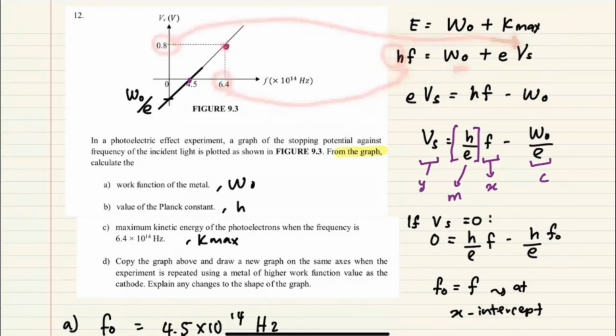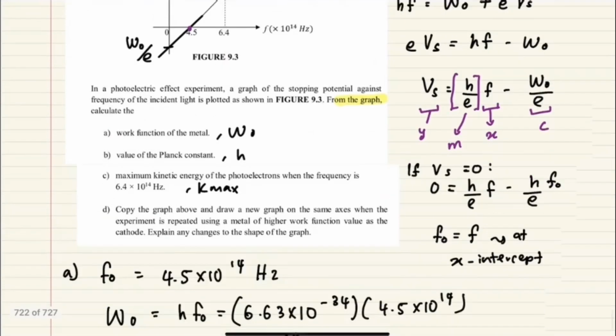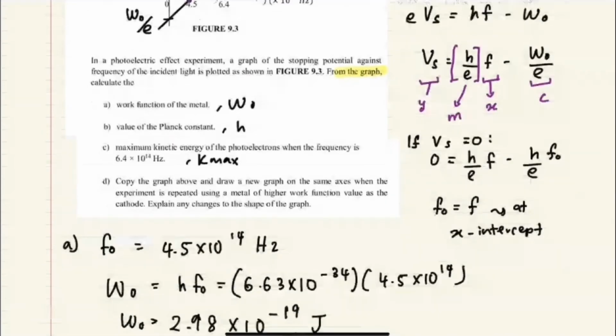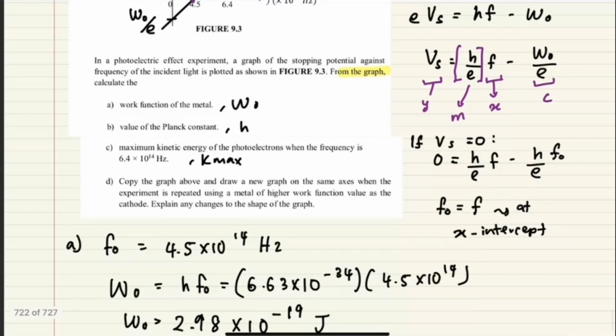Same thing. Okay, the second question has no other method because it says to use from the graph. So basically you have to use this graph and relate it with the gradient. Okay, so question C: maximum kinetic energy of the photoelectrons when the frequency is 6.4 times 10 to the power of 14.